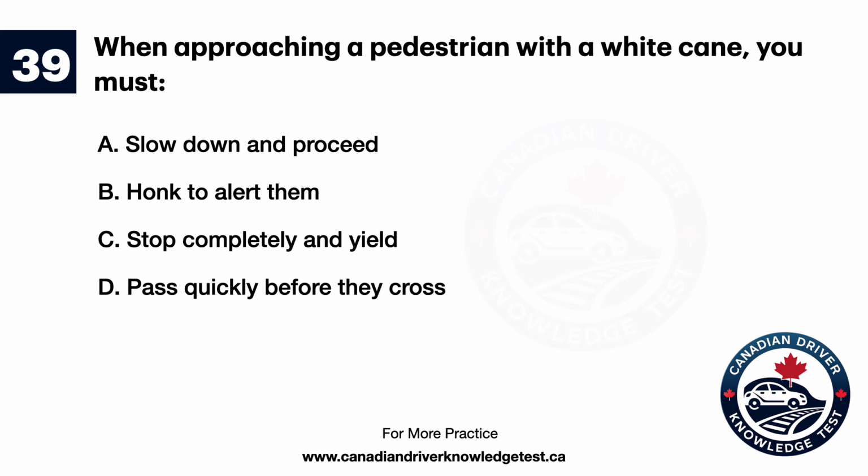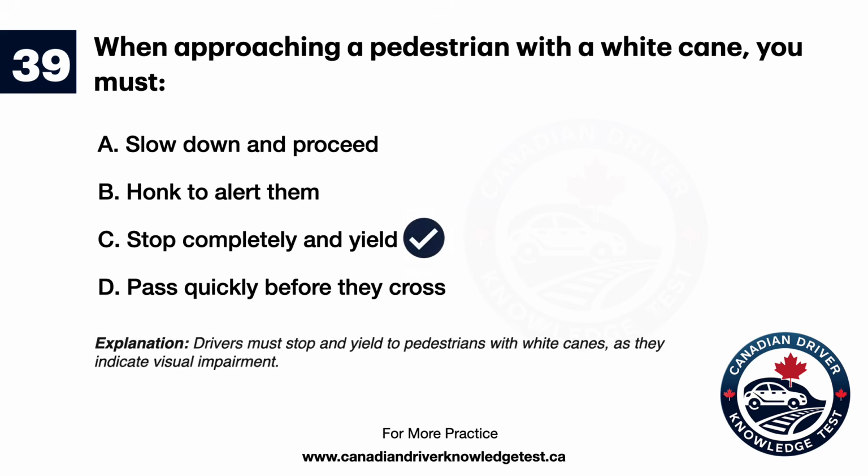Question 39. When approaching a pedestrian with a white cane, you must A. Slow down and proceed. B. Honk to alert them. C. Stop completely and yield. D. Pass quickly before they cross. The answer is C. Stop completely and yield. Explanation. Drivers must stop and yield to pedestrians with white canes as they indicate visual impairment.